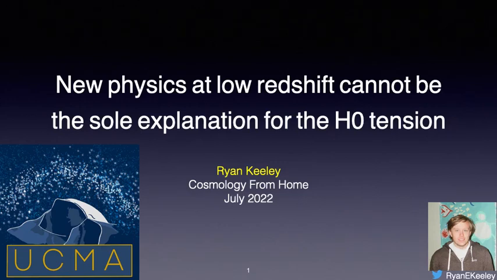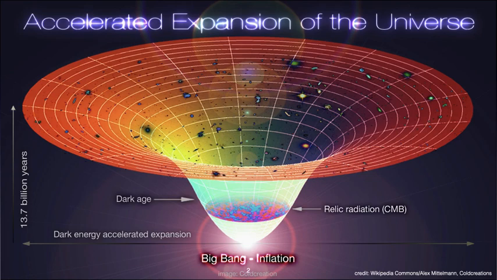I'm here today to tell you about why there cannot be a low-redshift only solution to the H0 tension. In general, I'm interested in trying to test the lambda CDM model, trying to pull it apart and see where it breaks. This model is pretty remarkable in that it can explain a bunch of pretty novel physics with just 6 parameters, from inflation to Big Bang nucleosynthesis to recombination to reionization, the growth of large-scale structure, and to the late-time acceleration of the universe. It's pretty non-trivial that these 6 parameters fit these diverse datasets at all.